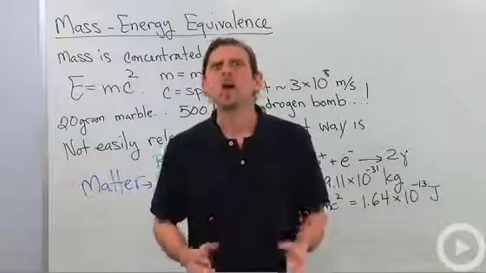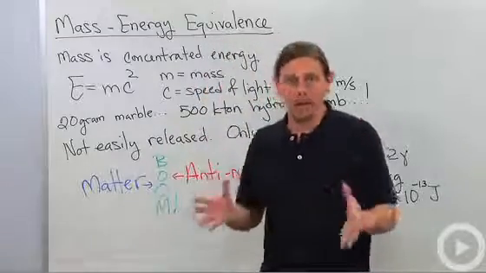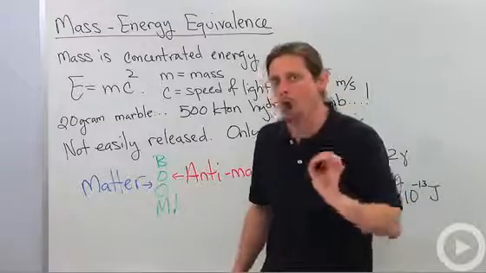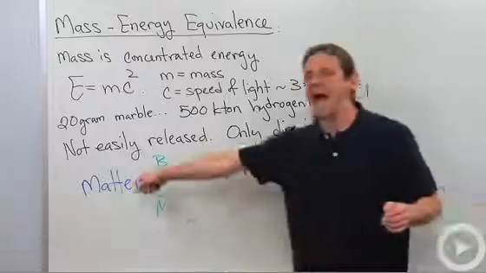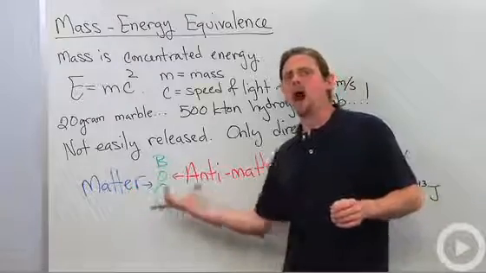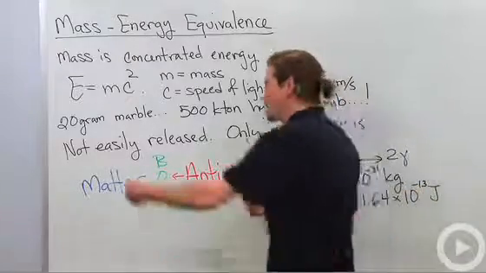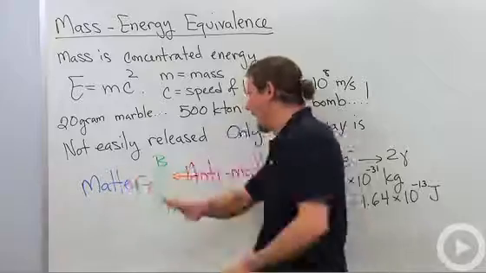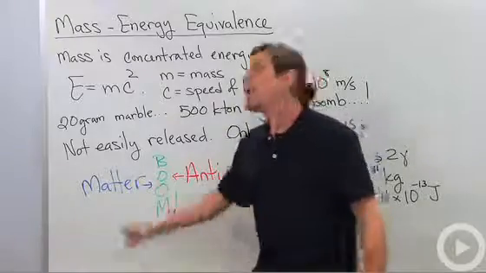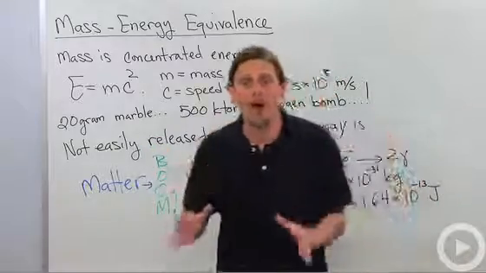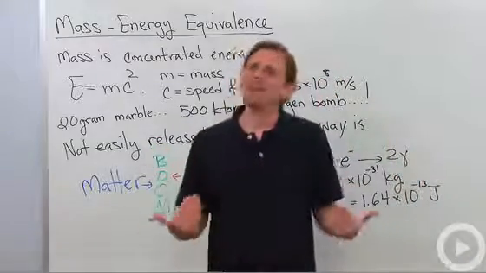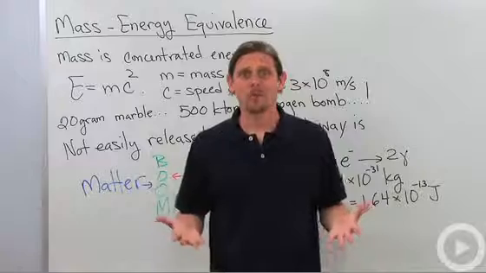all that energy. The only way to release all of that mass energy is through something called matter-antimatter annihilation. So we've got matter coming in, antimatter coming in, and all the energy is released from both of them. Matter and antimatter both have mass, but there's not a lot of antimatter around.